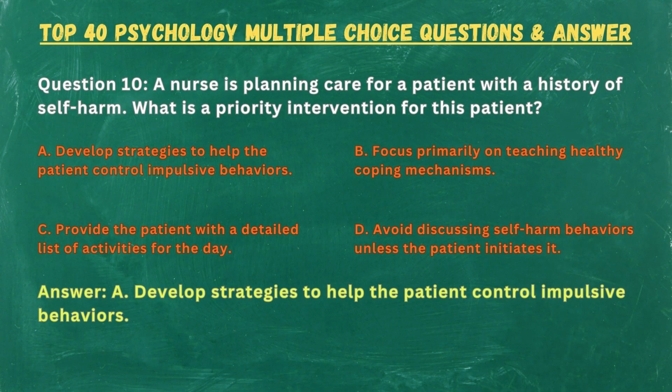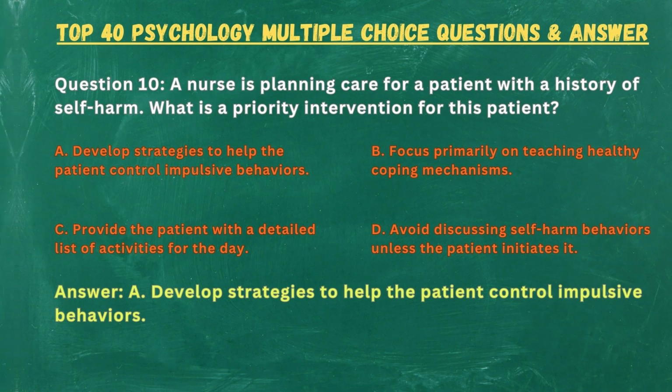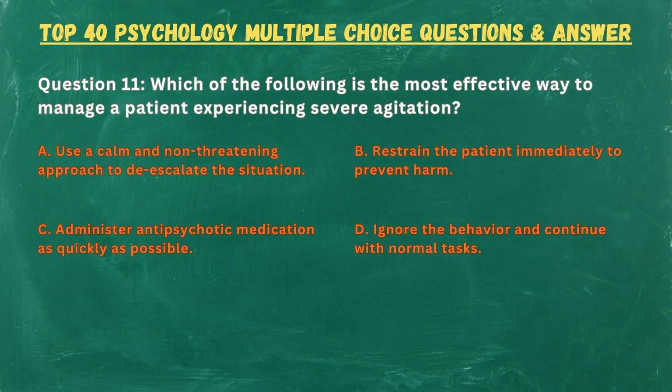Answer: A. Develop strategies to help the patient control impulsive behaviors. Question 11. Which of the following is the most effective way to manage a patient experiencing severe agitation? A. Use a calm and non-threatening approach to de-escalate the situation. B. Restrain the patient immediately to prevent harm. C. Administer antipsychotic medication as quickly as possible. D. Ignore the behavior and continue with normal tasks.